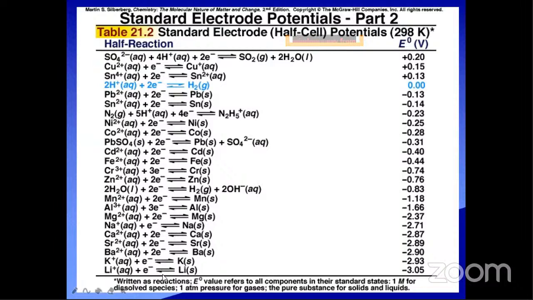Is it oxidation? Generally, lithium undergoes the oxidation process. So how much potential will be developed if it undergoes oxidation? Plus 3.05 volts will be developed, whatever the potential developed while undergoing the oxidation. Lithium to lithium plus plus electron, plus 3.05 volts will be developed.